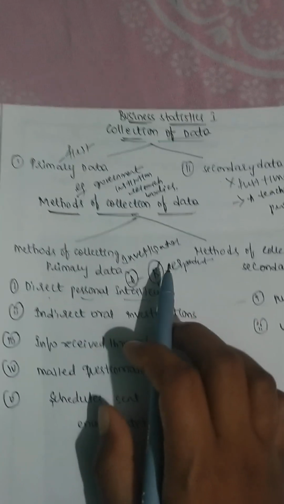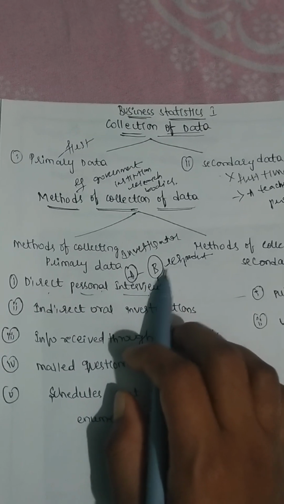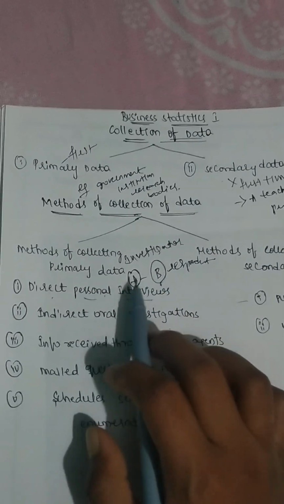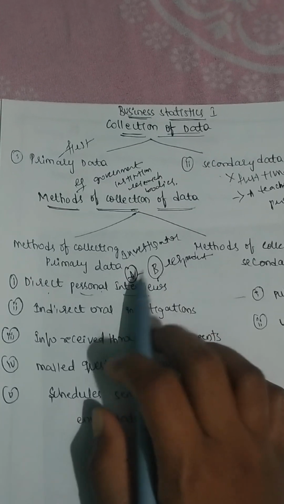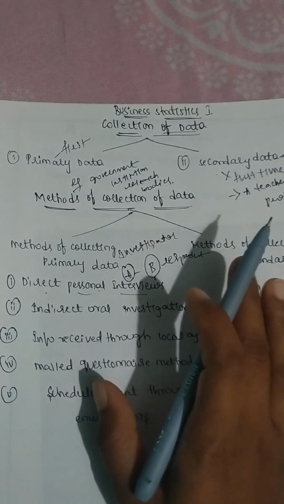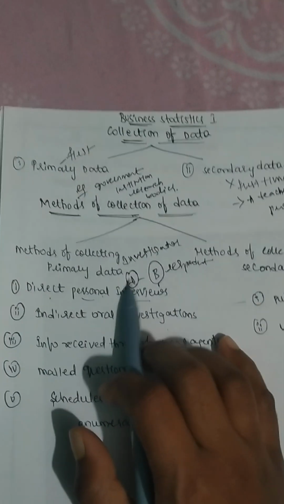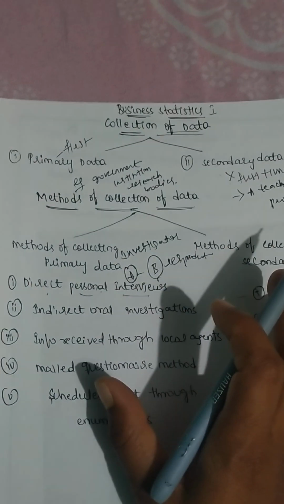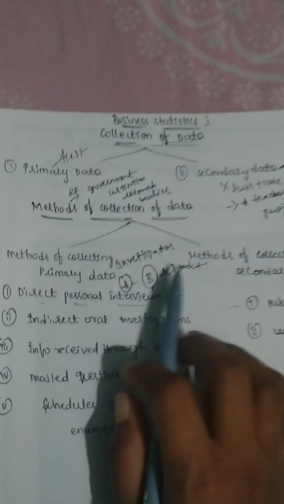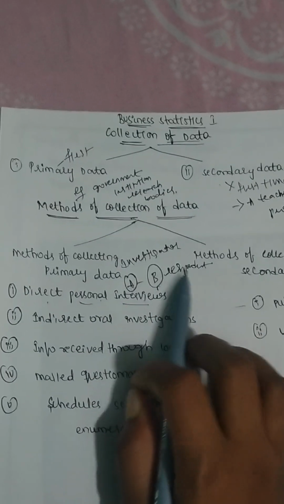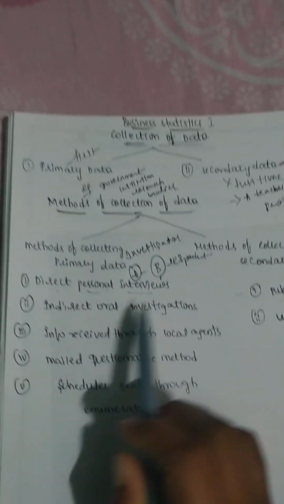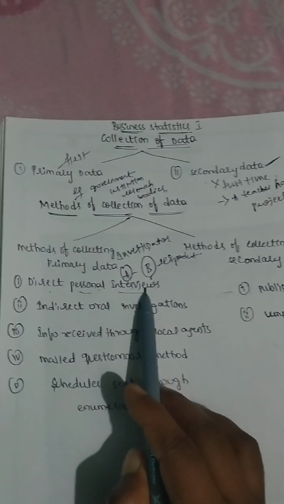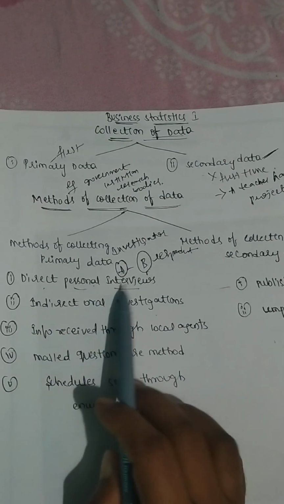One should get that language easily, and the answer should be precise and correct. He should be asking the questions to the respondent simply, and it should not be prolonging the questions. It should be easy and in a simple language one can understand easily. So that method is called direct personal interview. I hope you are clear with this direct personal interview.